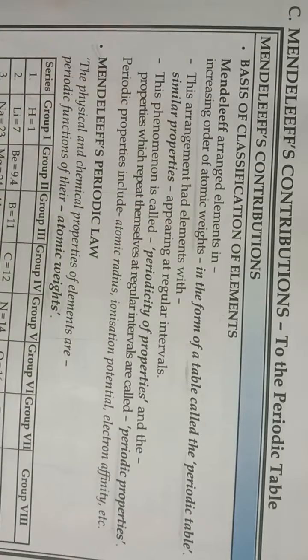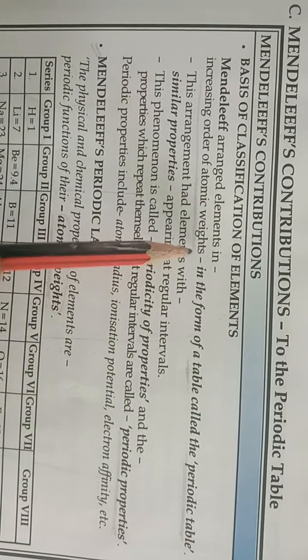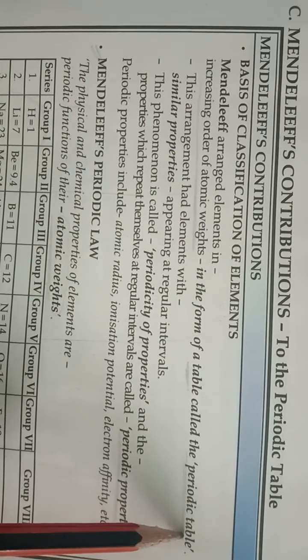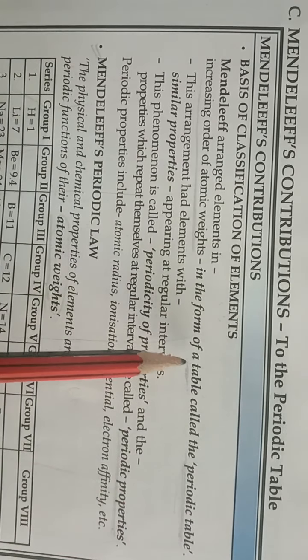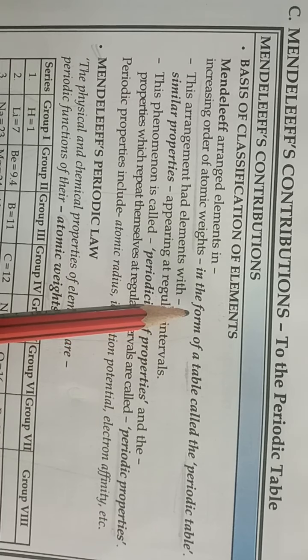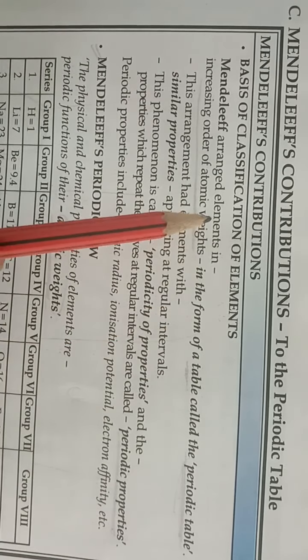Mendeleev arranged elements in increasing order of atomic weights in the form of a table called the periodic table. So students, the periodic table is a table in which elements are arranged on the basis of their atomic weight by Mendeleev.